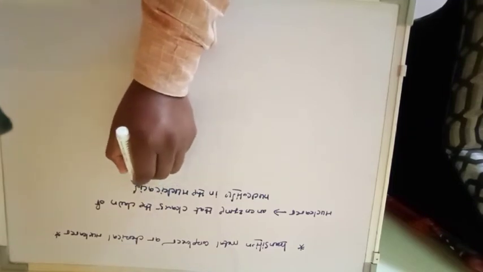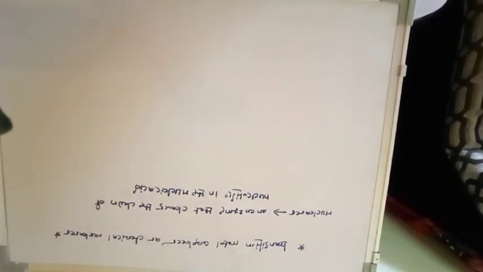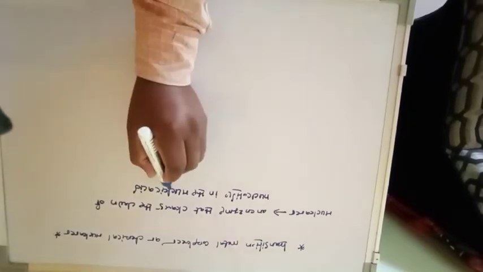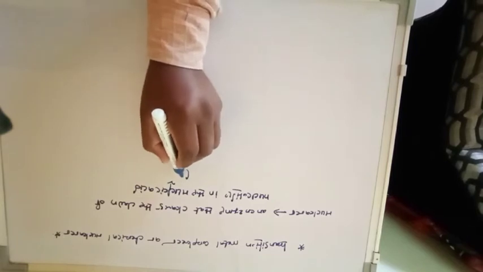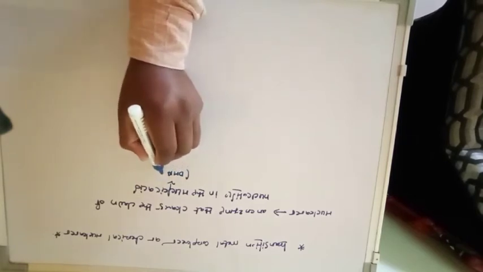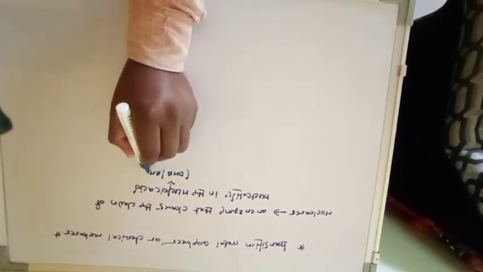So these are the enzymes that break the chain of nucleotides in the nucleic acid. Nucleic acid is a word that stands for DNA and RNA. You should remember, whenever there is a nucleic acid, it stands for DNA or RNA. So a nuclease is an enzyme that cleaves the chain of nucleotides in the nucleic acid.